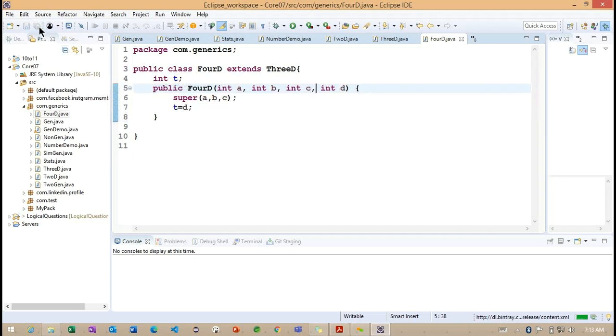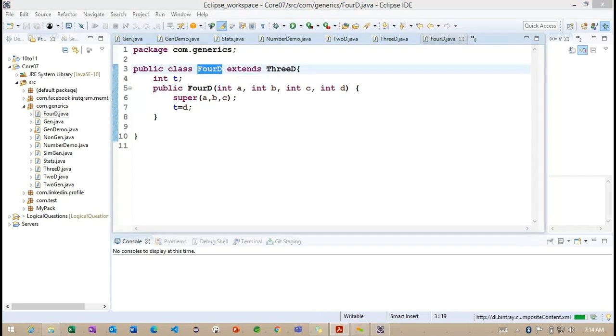Getting the point? So in the 4D class we define this constructor, and these are the three classes we defined: 2D, 3D and 4D.